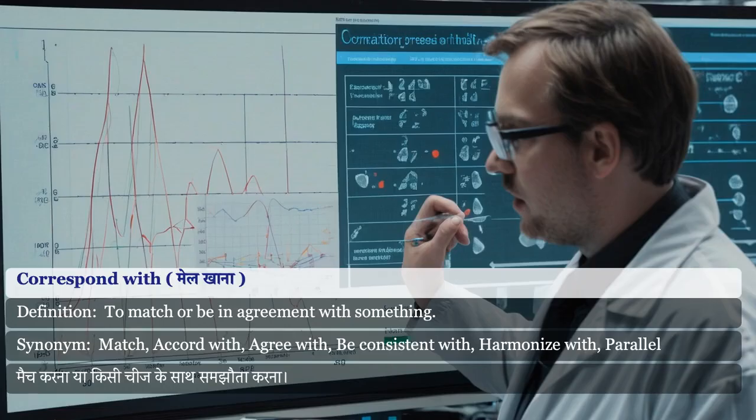Correspond with. To match or be in agreement with something. Synonyms for correspond with: match, accord with, agree with, be consistent with, harmonize with, parallel.